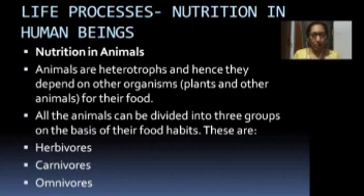Today, we are going to learn nutrition in human beings from the chapter Life Processes of Class 10. Dear students, we had learned in our lower classes how we, the living organisms, are different from the non-living organisms, because our body exhibits many different life processes like growth and development, control and coordination, respiration, excretion, reproduction, and so many.